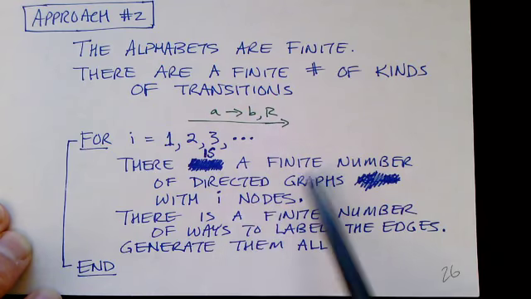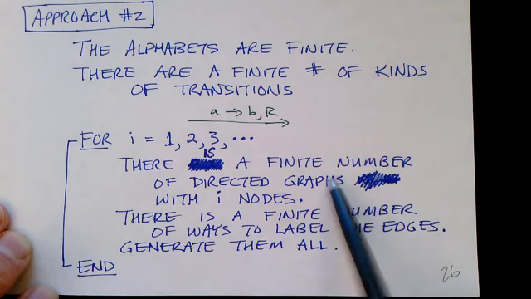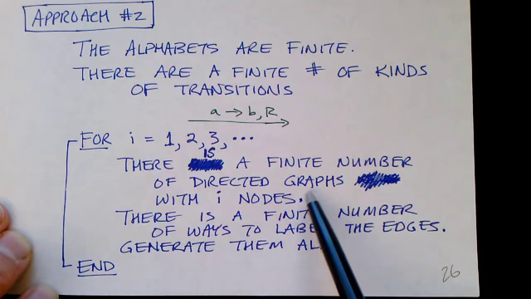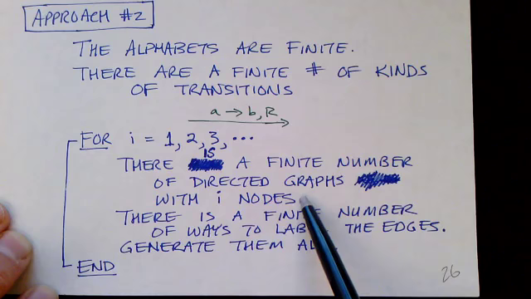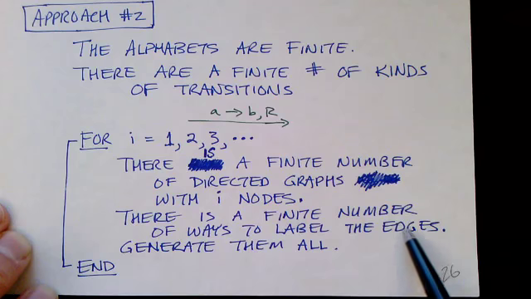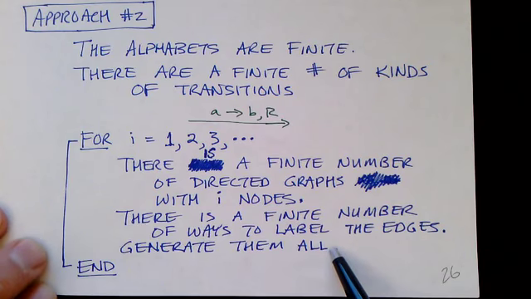And we have a finite number of nodes in the finite state machine that controls our Turing machine. So there's only a finite number of directed graphs with i nodes, assuming that we have a set of states with size i. There are only a finite number of directed graphs, and there are a finite number of ways to label each of these edges. And we could, in theory, just generate all possible Turing machines this way.